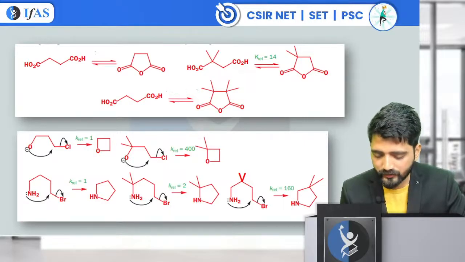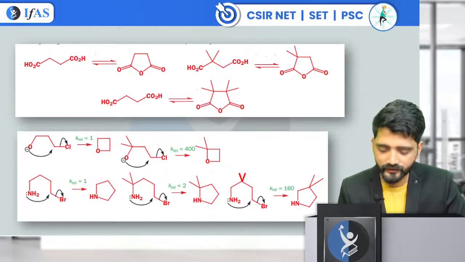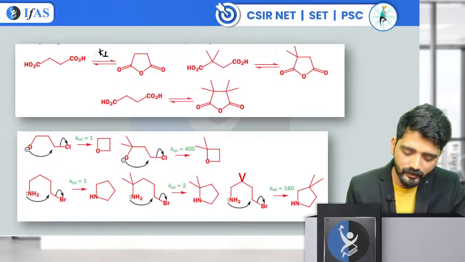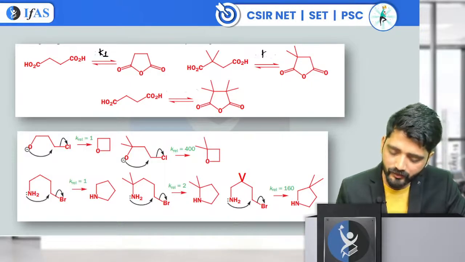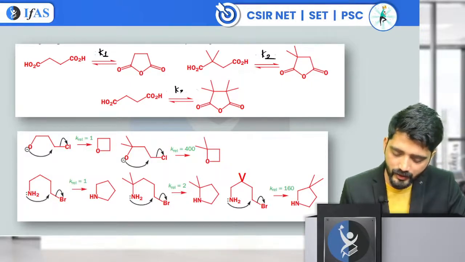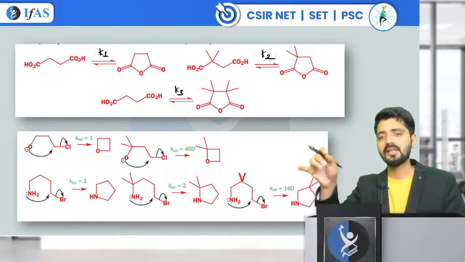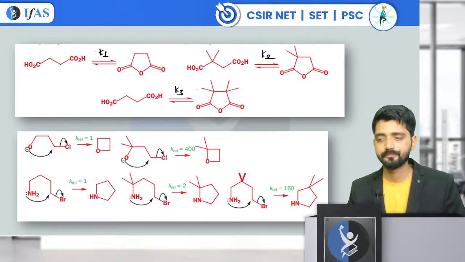I am removing these rates. What you need to tell me is the order of rate of cyclization. Here also they are forming a lactone ring. We have a K1 here, we have a K2 here, and we have a K3 here. Can you tell me what is going to be the order for K1, K2, and K3?